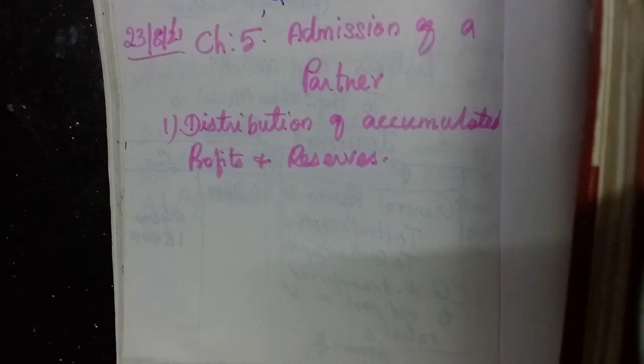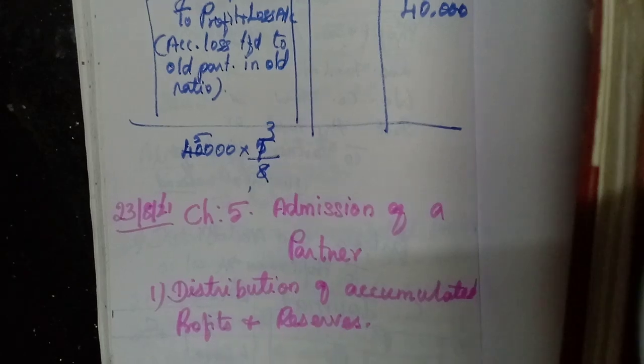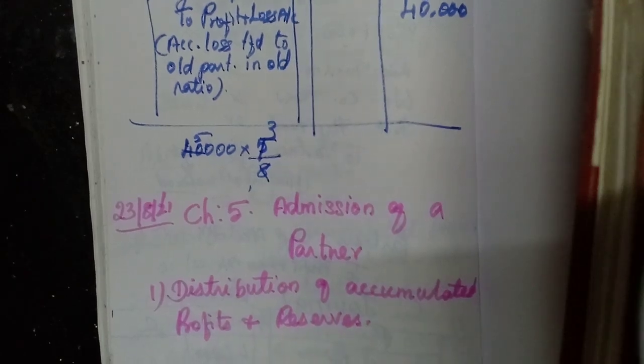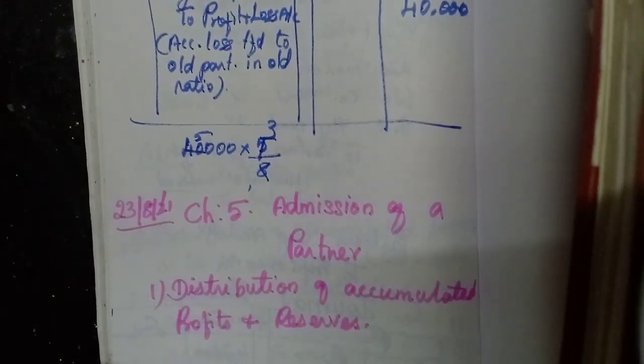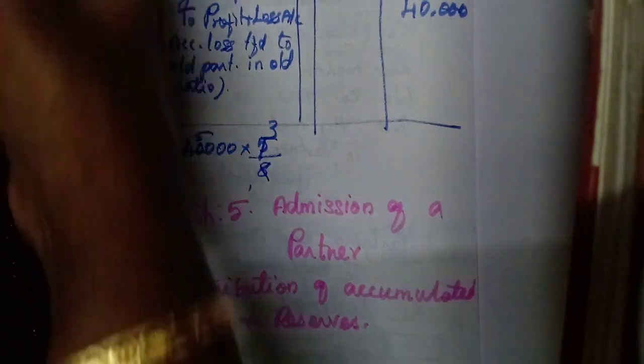All these things they have to distribute to the old partners in the old ratio. There we have completed two problems. The third one we will see. Now I will show you the third illustration first, then we will do the next exercise.